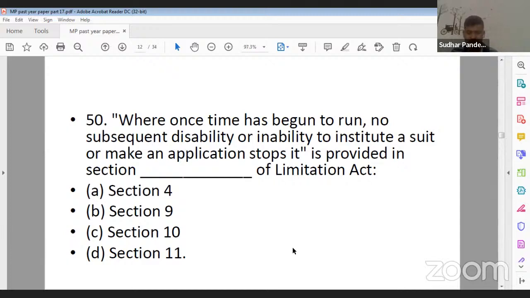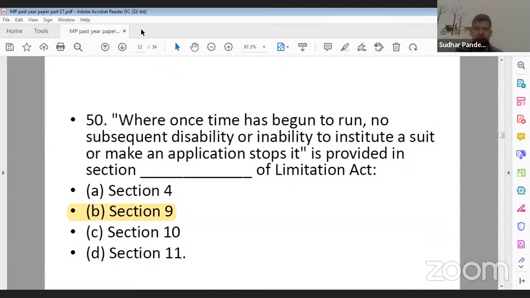What should be the correct answer? Question number 50. Jaldi se bataiye. Vinny ji is saying C. No, its correct answer will be B, Vinny ji. Specifically under Section 9 of the Limitation Act, this particular statement is contained, right?